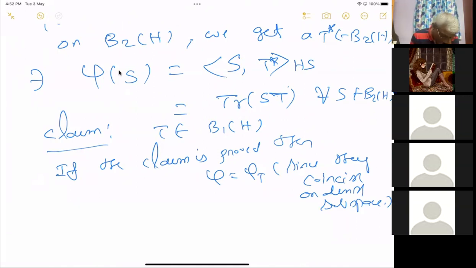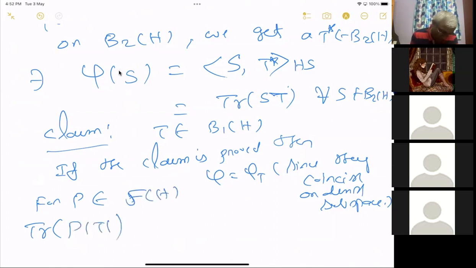Again the same trick, I think. Because it satisfies the same trick, there is really nothing new. I'm sorry, so I have to do the same thing again. Suppose P is a finite rank projection. I use the same thing. Then trace of P mod T. I mean, P mod T makes sense.